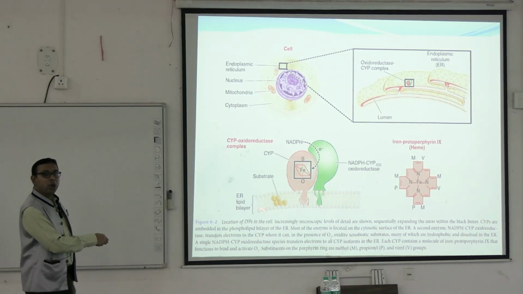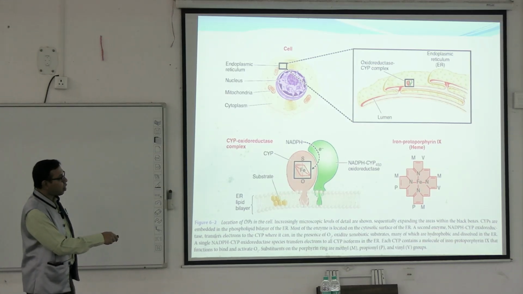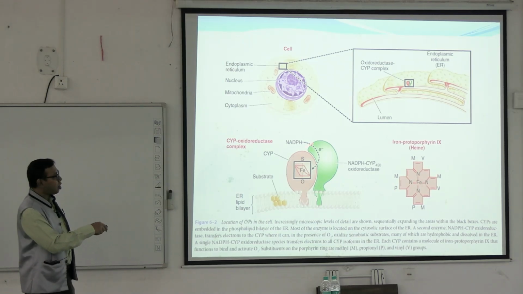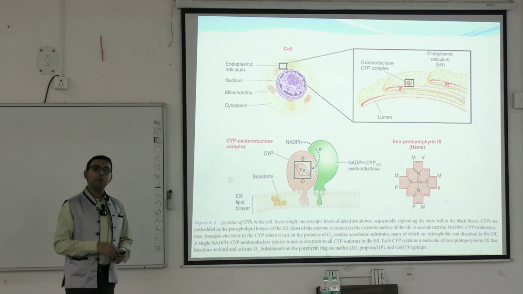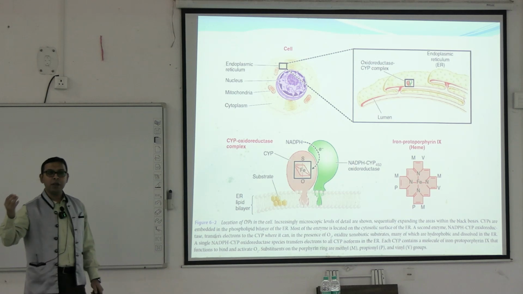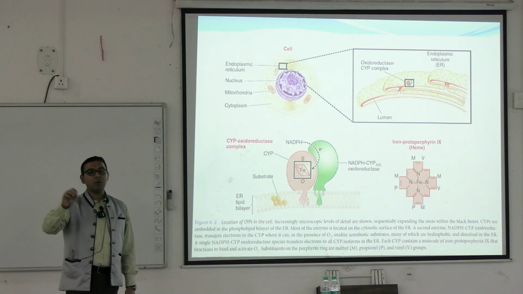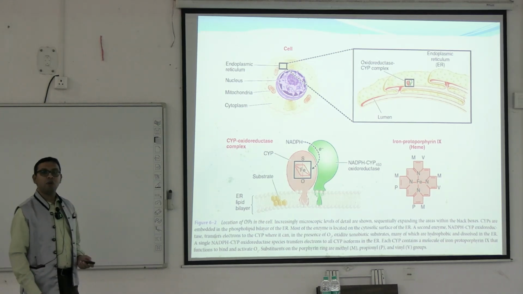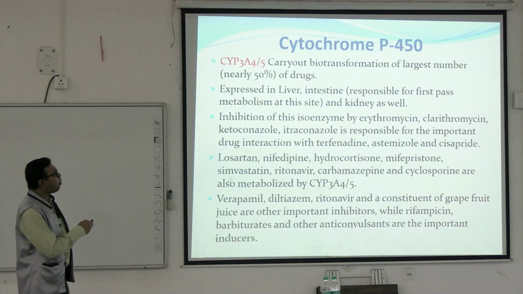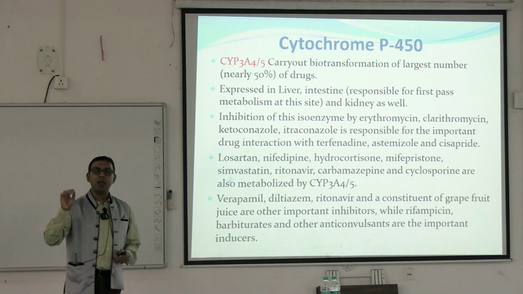So this is the molecular structure of the cytochrome P450 oxidoreductase system. And within this, iron protoporphyrin 9 or heme iron is present. Okay. So this is present within our cells, in most of the cases liver, but it is also present in some of the lung tissue, also in the kidney tissue, some intestinal tissues, etc. Within the liver or in these tissues, in the cytosol near the endoplasmic reticulum, this cytochrome P450 oxidoreductase system is present. In most of the cases it is cytochrome P450 3A4 or 3A5, we can call it cytochrome P450 3A4/5.